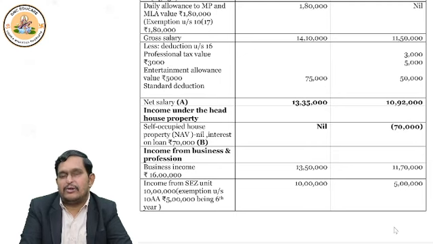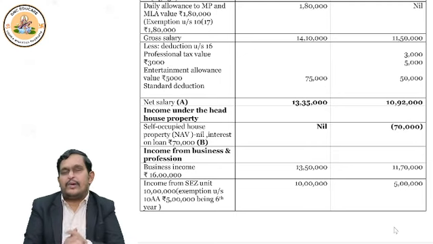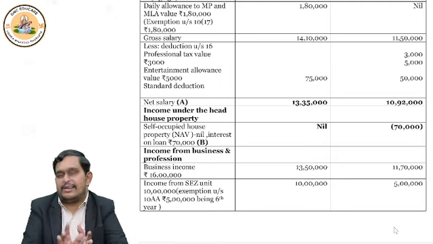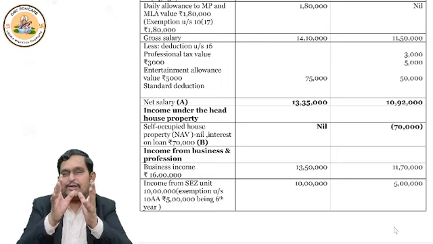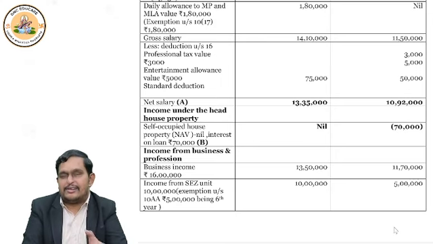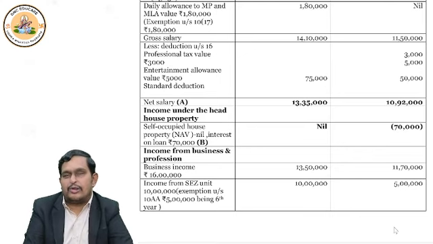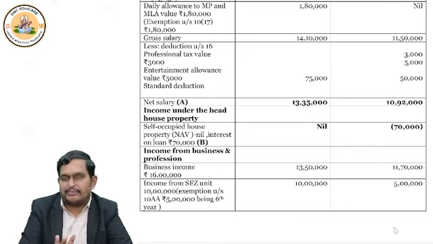Now I already said about let out property. When I talk about income from house property, I said there is no difference in treatment when it comes to let out property. So I did not write it here, because I am going to explain 115BAC, so the differentiating points we should understand. Let out both are same, so we ignore them.